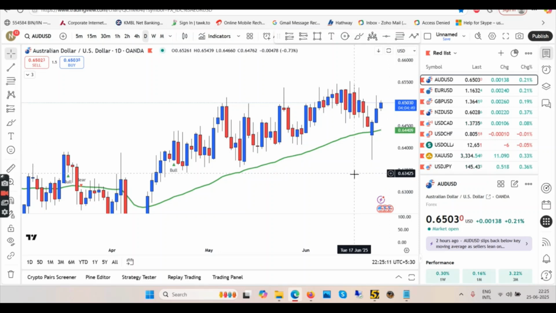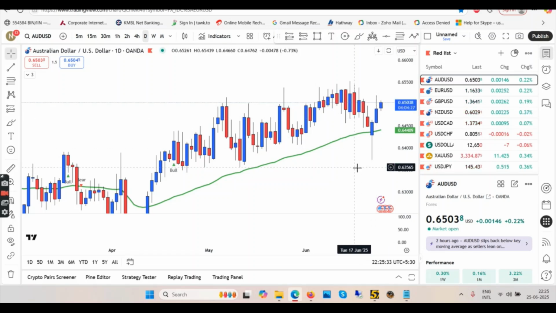So if you can identify one pair, that means you have identified almost all pairs. If you can figure out AUD is going up, that means USD is going down by default. If you can figure out USD is going up, you can figure out Euro GBP going down by default. So it's all about figuring one pair. Here we can figure out AUD is going up, which means by default USD will come down.